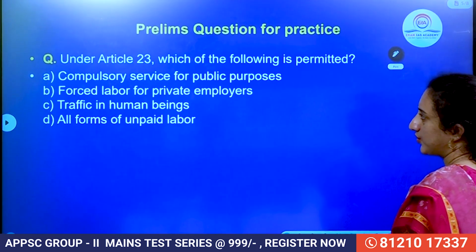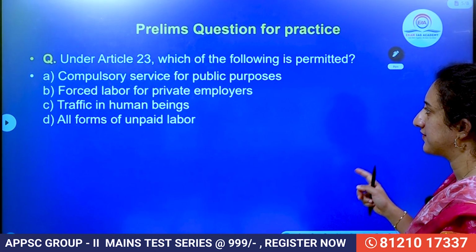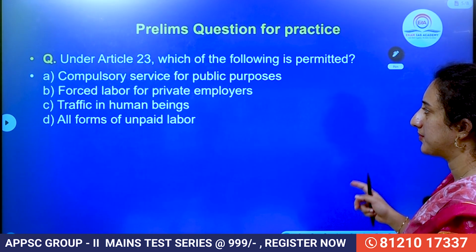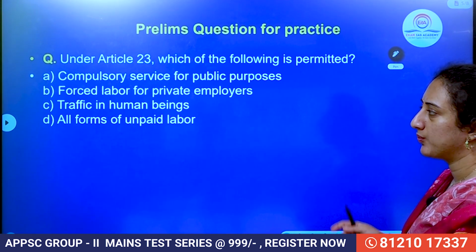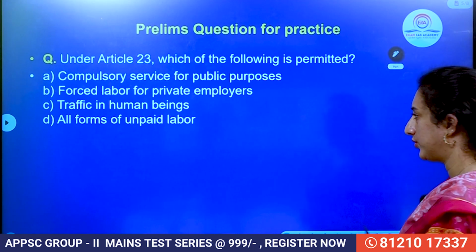Now let us see the practice question. Under Article 23, which of the following is permitted? Compulsory service for public services, forced labor for private employers, traffic in human beings, all forms of unpaid labor. Among these, which do you feel is the right one? Let me know in the comment section.